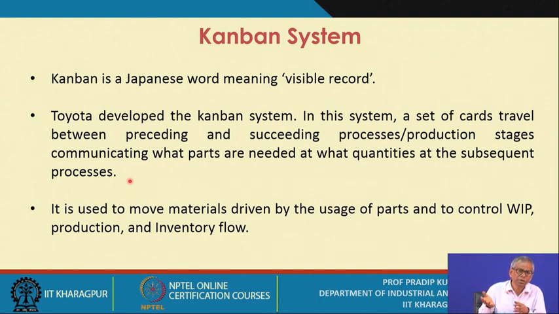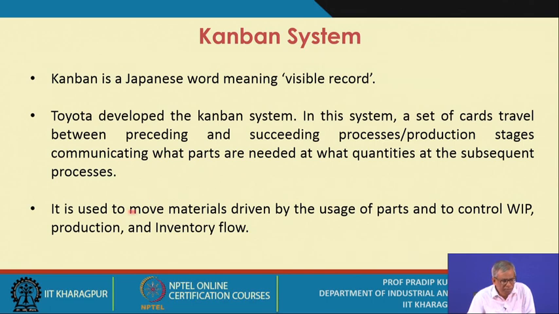So obviously the next stage is your customer, and you become the supplier to the next stage. This is the basic concept, and a Kanban card is used for sending the items from the preceding stage to the succeeding stage.